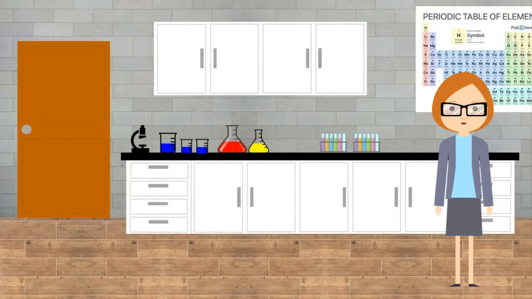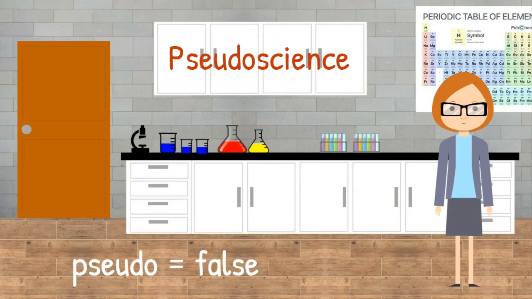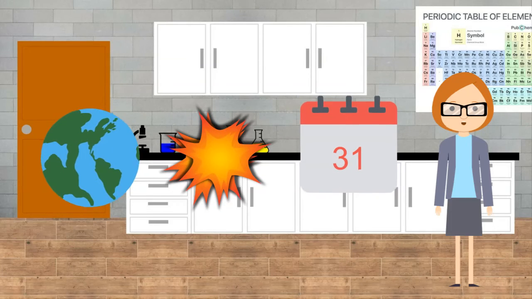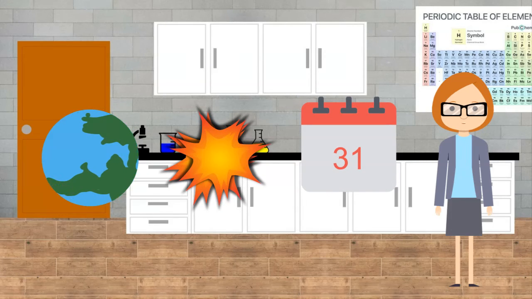What is pseudoscience? The prefix pseudo means false. Pseudoscience is false science. Pseudoscience models scientific language and appearances to convince others to believe something that does not have scientific validation. One pseudoscience claim is that the world was going to end in 2012.